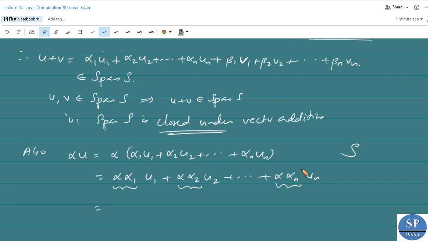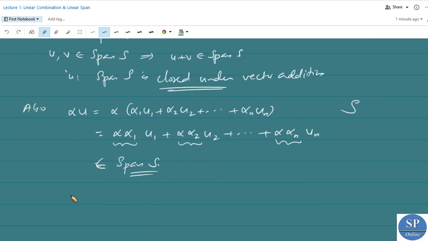Another scalar into un. So clearly this also belongs to span S. That is, it is also a linear combination of elements of S, which are u1, u2, etc., un. So here also we get alpha belongs to F, u belongs to span S implies alpha u belongs to span S.